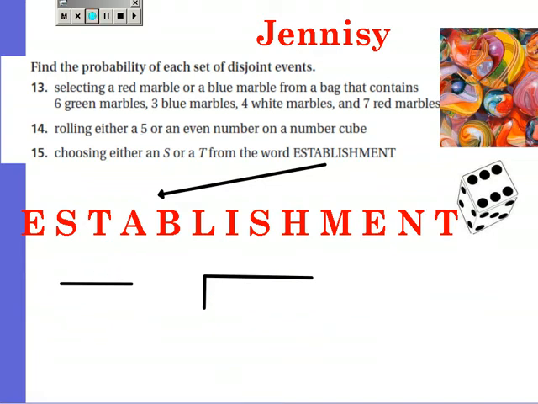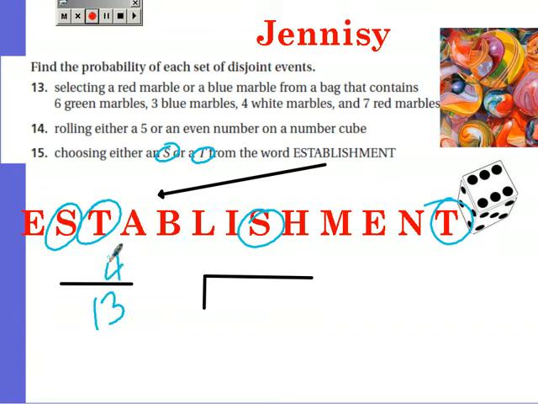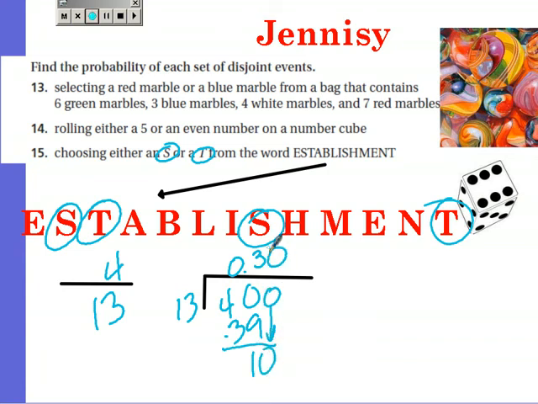Number 15, choosing either an S or a T from the word establishment. There's 13 letters in establishment, and there's 4 letters that are S and T's, and that's already in simplest form. So you do 13 and a 4, and that goes in 0 times. Put the decimal, drop the 0. 13 goes into 40 3 times, and it's 39. 1, 0 times, and you just round it, and you get 30%.